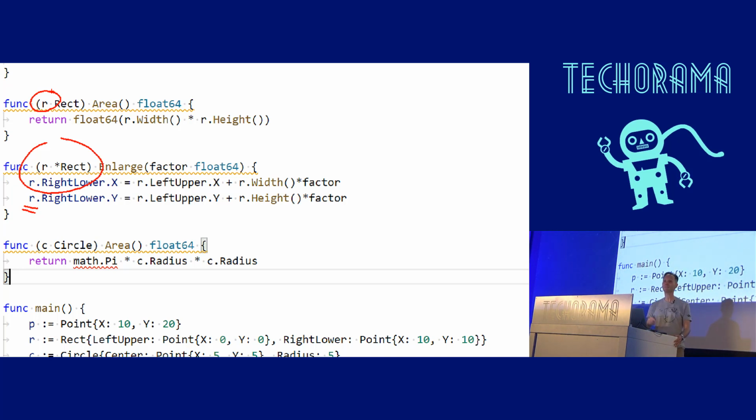But don't worry, even though you have pointers, it's not back in the days of C and C++, so you don't have this strange pointer arithmetic and you don't have a void star that you can typecast to anything, and you don't need to write this arrow indicator. You can just use the dot operator even if you have a reference, a pointer to an object. So again, keep it simple. You just indicate whether you want to have a reference where you can write to, or whether you want to have maybe a copy where you cannot write to.